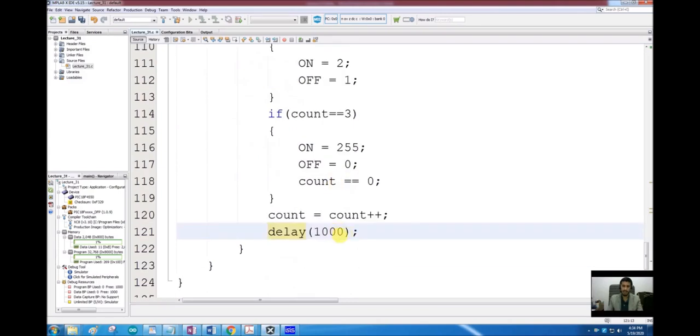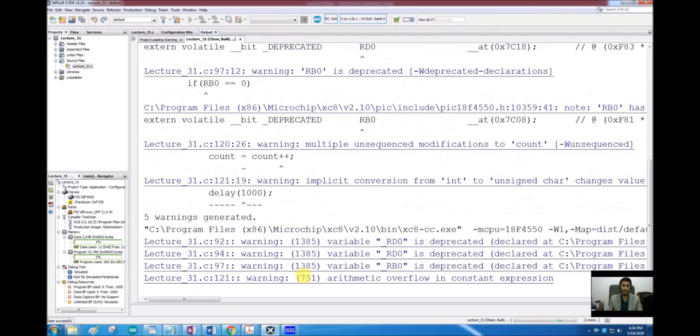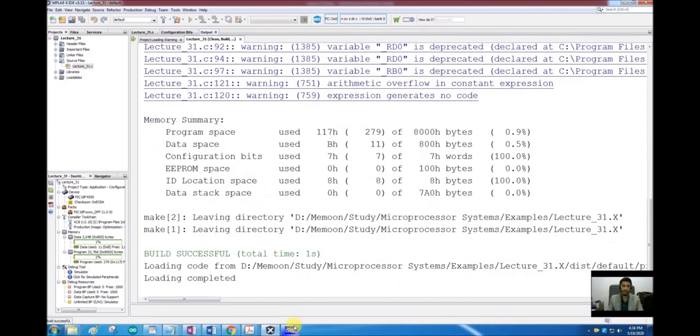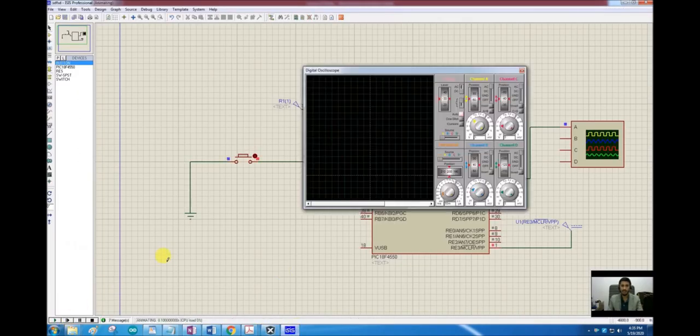So one thing is here, and the second thing is once the counter was reaching 3, we had to clear it to 0 again, but we used is equal to 0. We had to use a single is equal to statement to equate it to 0. We are not checking whether it is 0 or not, we are now resetting it to 0. So we have to use a single is equal to operator. So now let's compile the program once again and let's try to simulate it again.